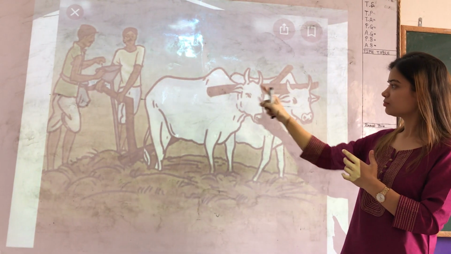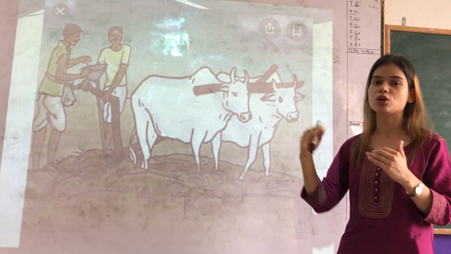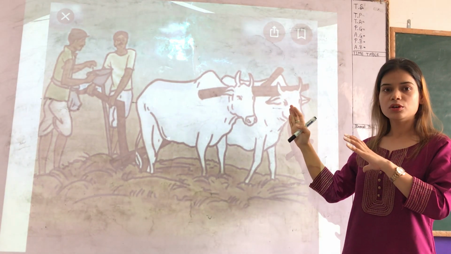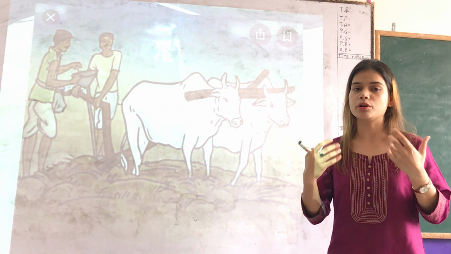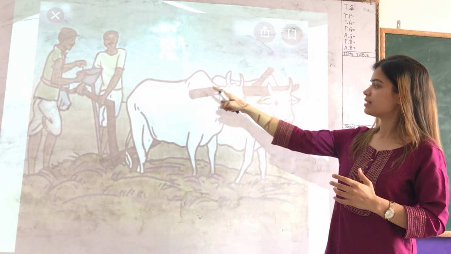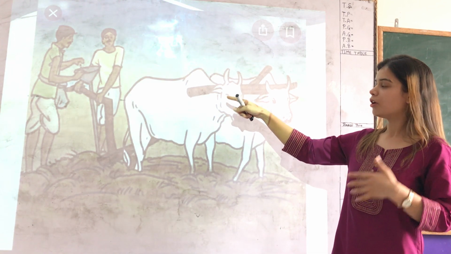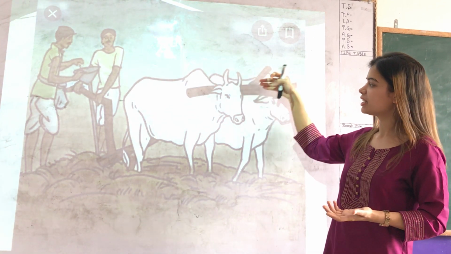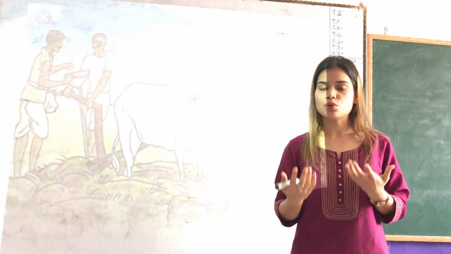It has a narrow beam made of wood, which is kept on the neck of the bull. The farmer can use any pair of animals, a cow or a bull, or sometimes horses. This beam is kept on the neck of the animals and is attached to a narrow rod which is operated by the farmer.